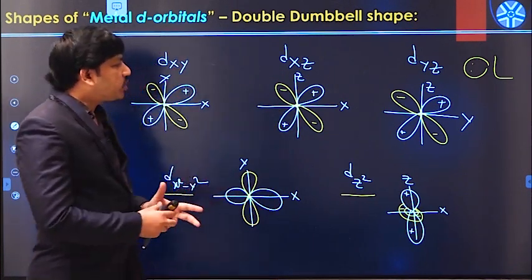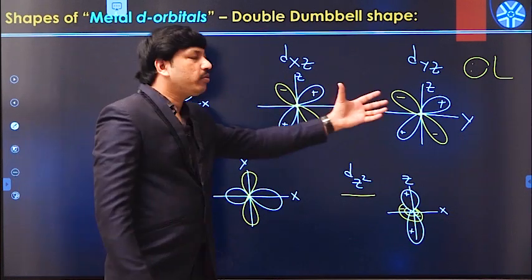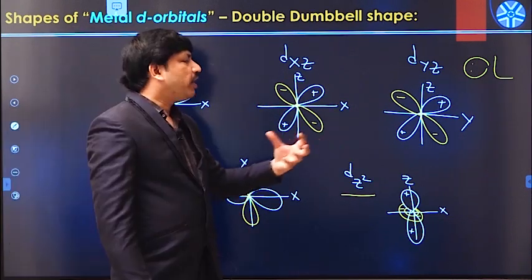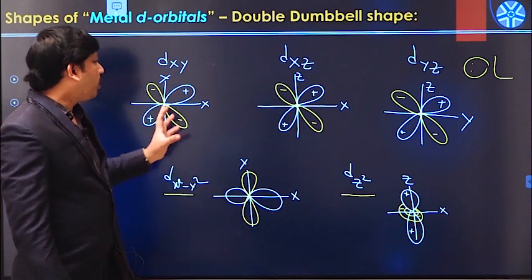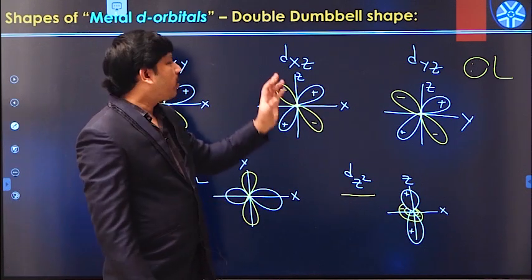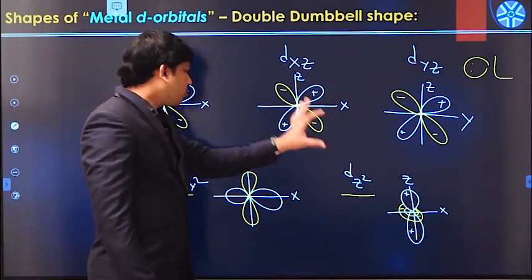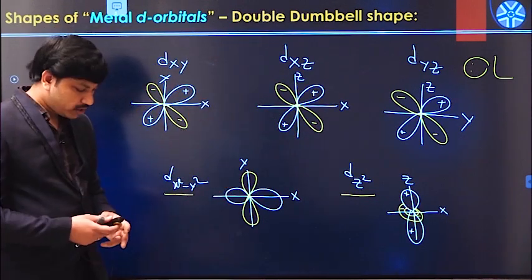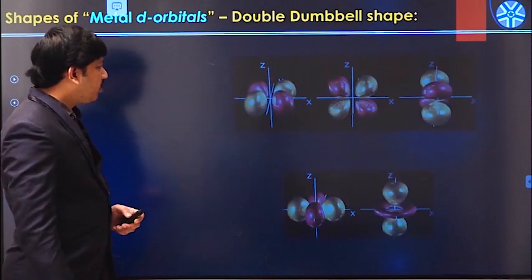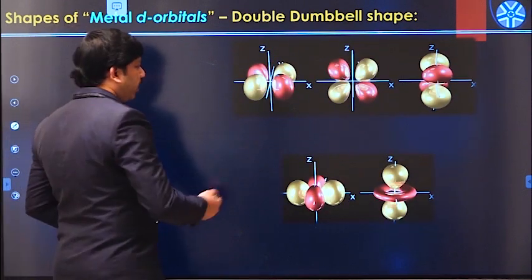That repulsion actually depends on the shape of the d orbitals only. The way ligands approach is also important, and the shapes of the d orbitals are also important in order to understand the splitting of d orbitals in various metal complexes. So these are the 5 shapes of the 5 different orbitals, and we can also represent them in this manner, for better understanding.